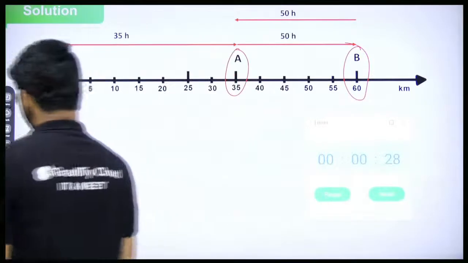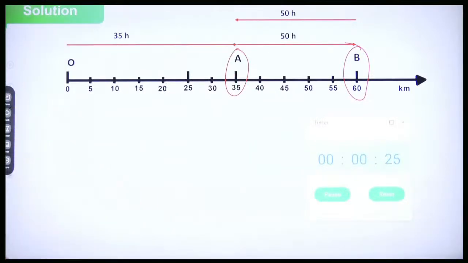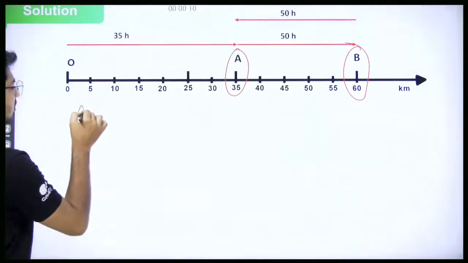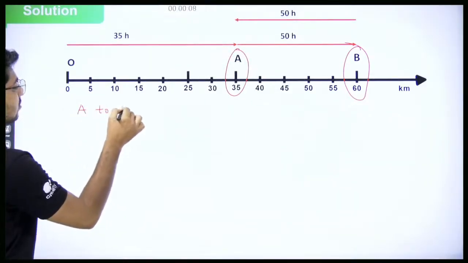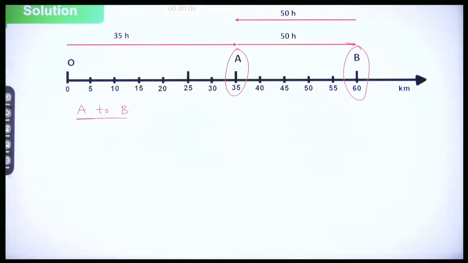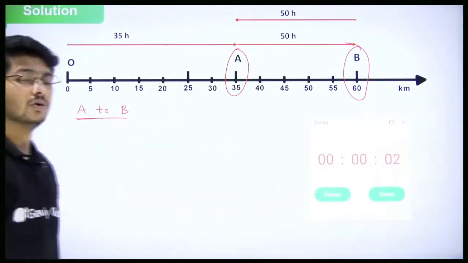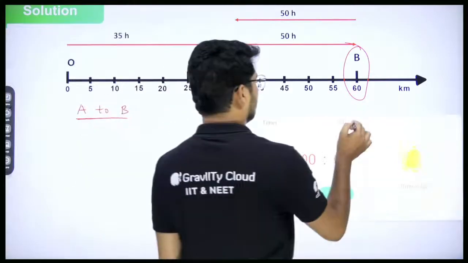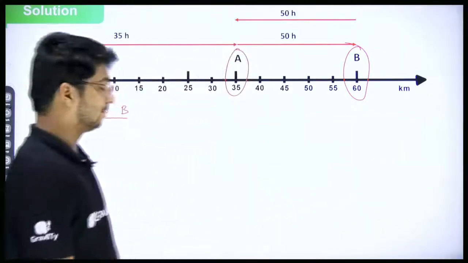Find out velocity in this case, from A to B. So 3, 2, 1, and the time is up.